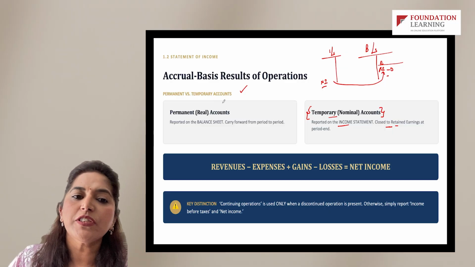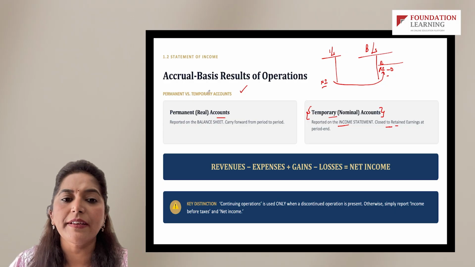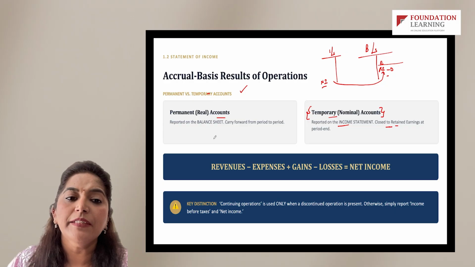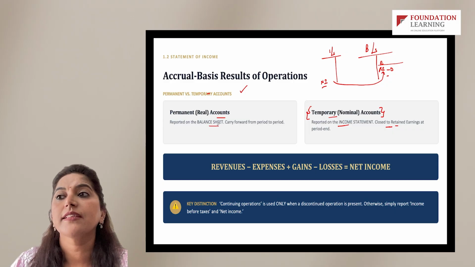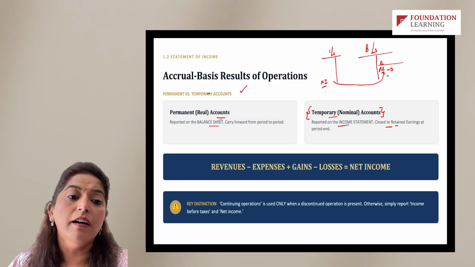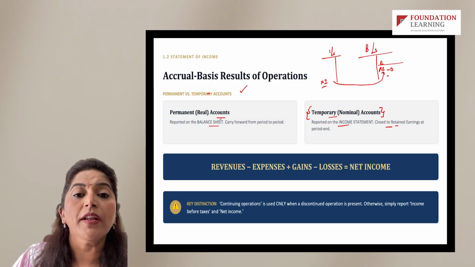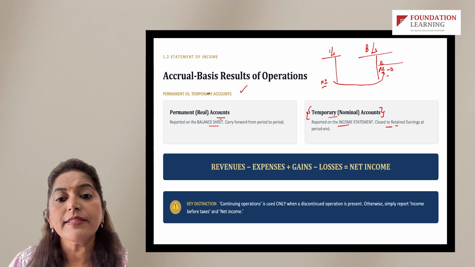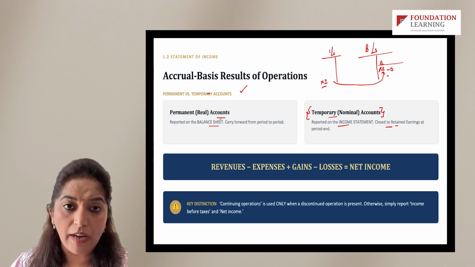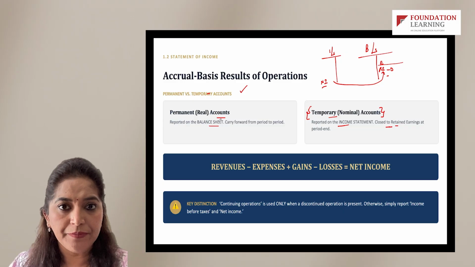This is a clarity you need to have, both for yourself and from an examination perspective. Anything which is permanent is always parked in the balance sheet, like current assets or property, plant and equipment. They are permanent or real accounts which carry forward year on year, whereas income statement accounts are created yearly and closed at the end of the year.